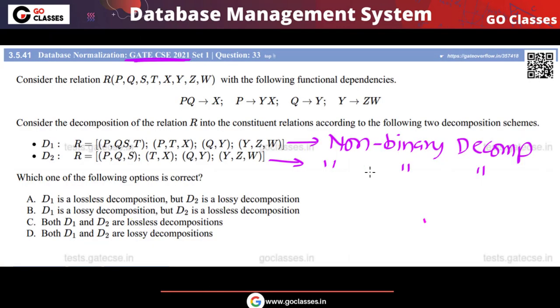Whenever you have a non-binary decomposition, always try to apply the chase algorithm. The chase algorithm is the best algorithm that you can apply for this question. Okay, let's apply it. We will solve D1 and also D2 with the chase algorithm. The chase algorithm is very simple and time efficient, so it will save a lot of time if you apply it.